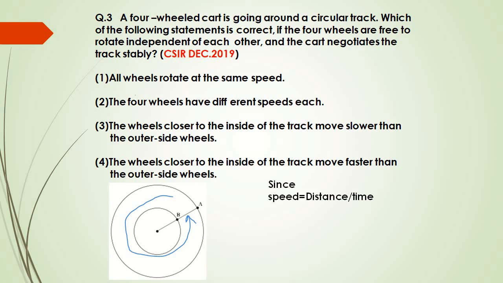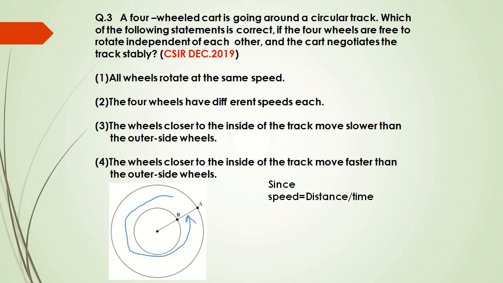So let's check our statements. First statement is all wheels rotate at the same speed. Second statement is the 4 wheels have different speeds. Third statement is the wheels closer to the inside of the track move slower than the outer side wheels. And the last one is the wheels closer to the inside of the track move faster than the outer side wheels.